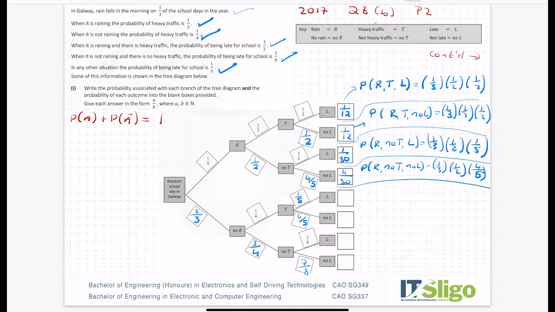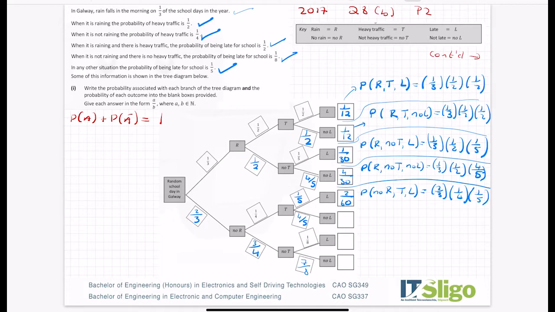Okay, all right, the fifth one down. Now we're on to the lower branch, so no rain. So no rain, but there's traffic and we're late. So it's 2/3 by traffic by a fifth. And I'm getting 2 over 4s are 20, 60 for that.